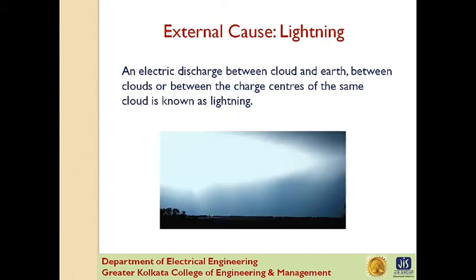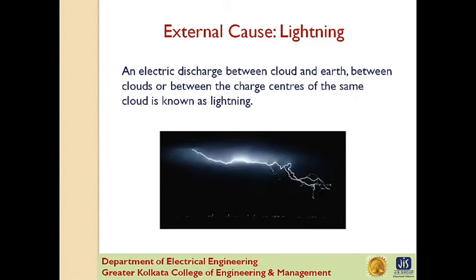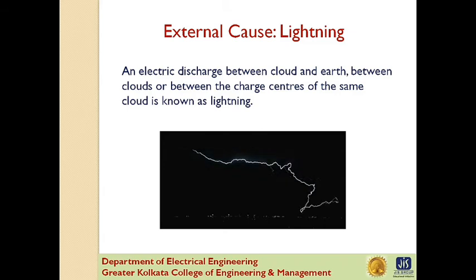What is the definition of lightning? An electrical discharge between cloud and earth, between clouds, or between the charge centers of the same cloud is known as lightning. Lightning is a huge spark and takes place when clouds are charged to such a high potential, positive or negative, with respect to earth or a neighboring cloud, that the dielectric strength of the neighboring medium, that is air, is destroyed.